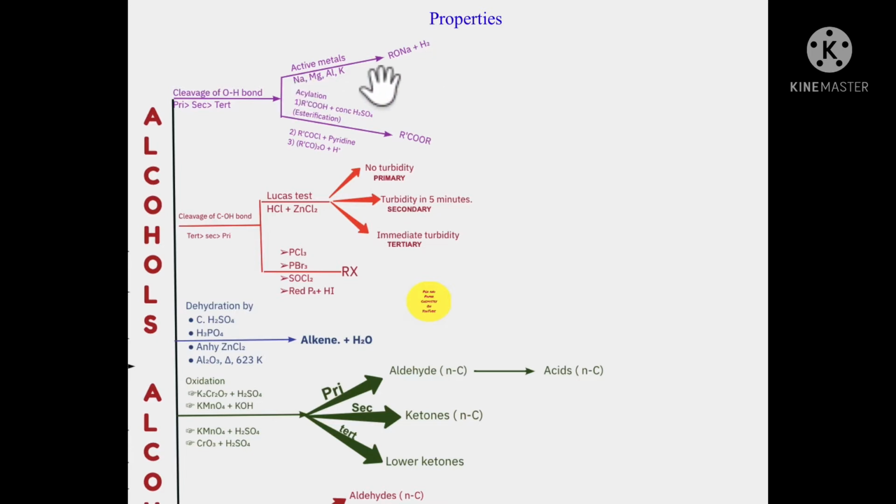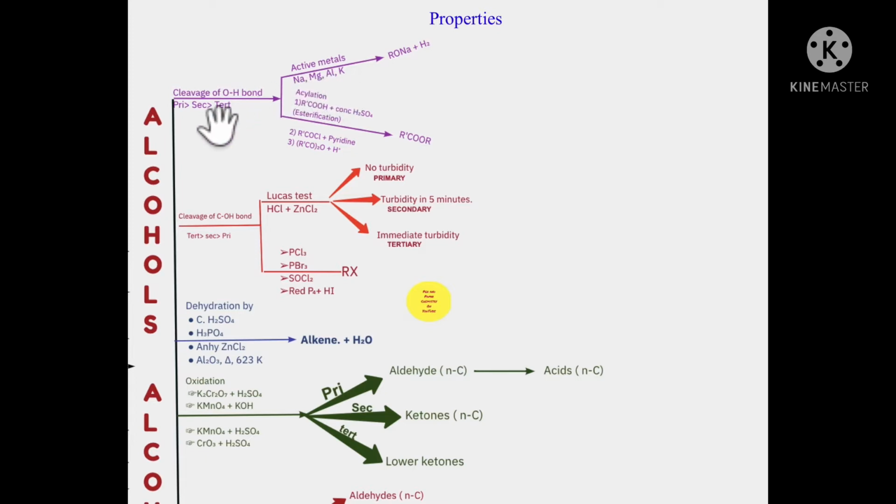They react with active metals to liberate hydrogen gas, as is known about the acids. Acids also react with active metals to liberate hydrogen. But the interesting thing over here is alcohols do not show any of the other behavior of the carboxylic acids or acids in general.